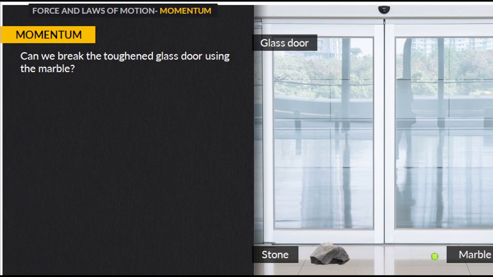Now the question is, can we break the glass door using this small marble? We know that momentum depends on two things, that is its mass and velocity. If we want to break it using the marble, the mass of the marble is fixed, but we can change its velocity. The answer is yes, we can break this glass door, but we'll have to increase its velocity.